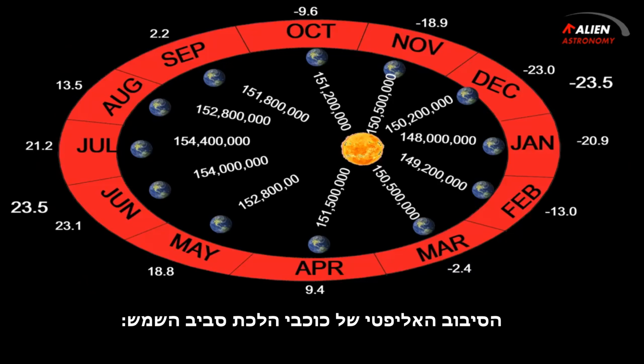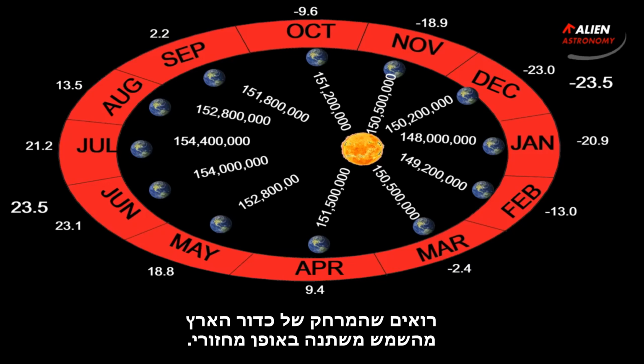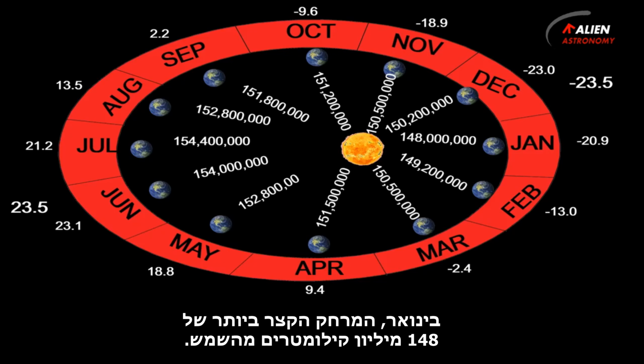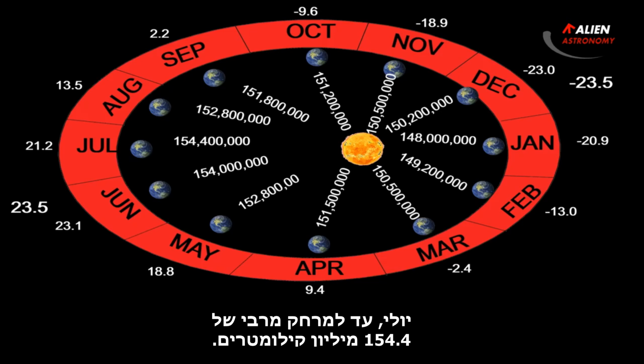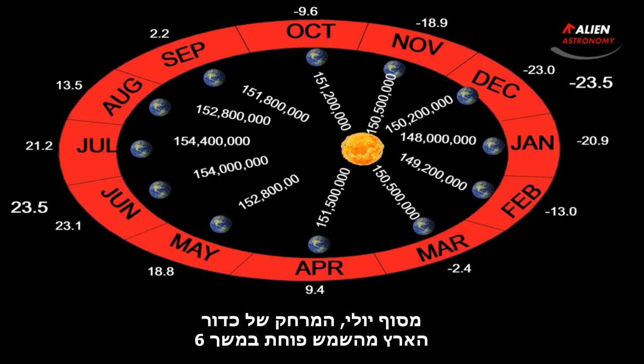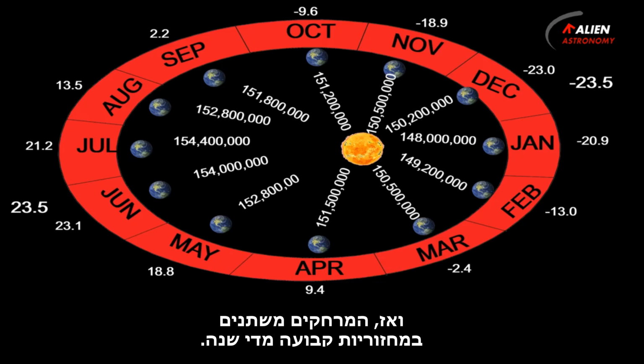The elliptical rotation of the planets around the sun. From looking at the scale of the Earth's distances from the sun, we see that the Earth's distance from the sun changes cyclically. In January, it is at the shortest distance of 148 million kilometers from the sun. The Earth's distance from the sun increases for 6 months until July, up to a maximum distance of 154.4 million kilometers. From the end of July, the Earth's distance from the sun decreases for 6 months, until January, to a distance of 148 million kilometers. Thus, the distances change in a regular cycle each year.